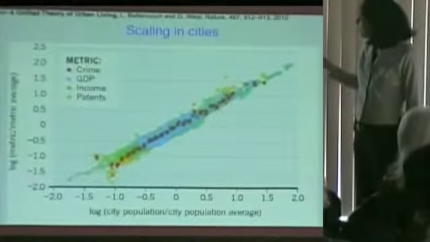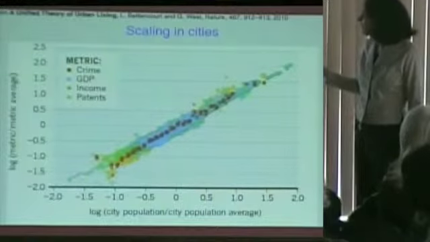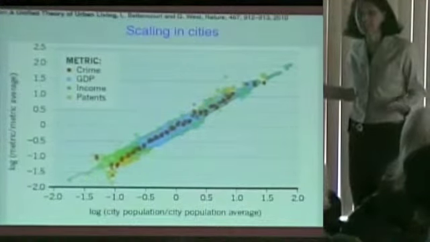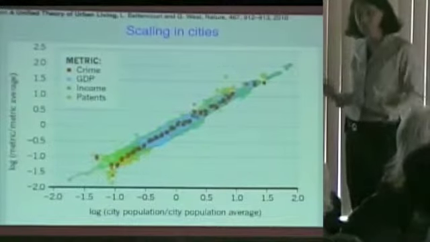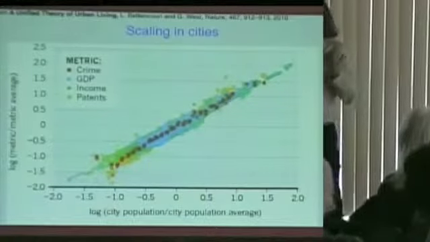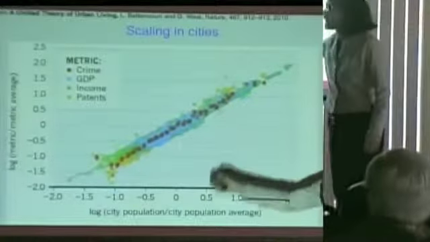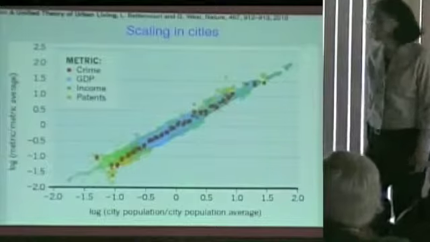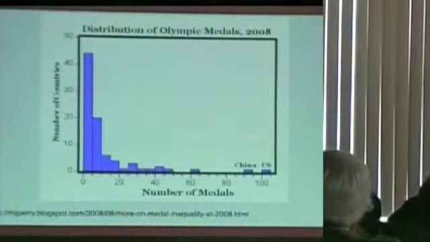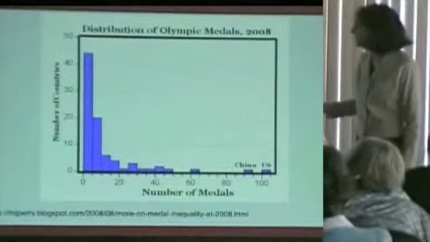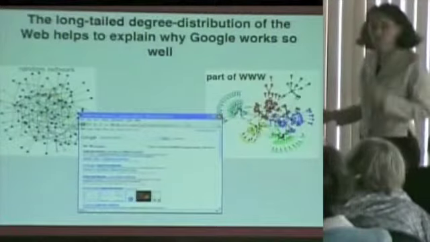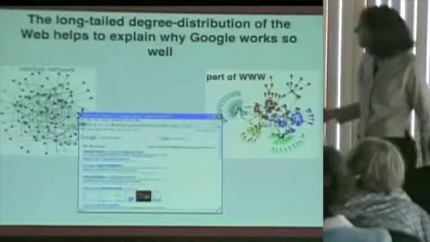Yeah, so there's more crime, there's a higher GDP, there's a higher income, there's a higher patent rate per person. It's not that there's more people, it's just per person. So cities are somehow, per person, more active in all the good and bad things. So, this is the last one, the distribution of Olympic medals in different countries. But this is all to show that these long-tailed distributions are incredibly common.